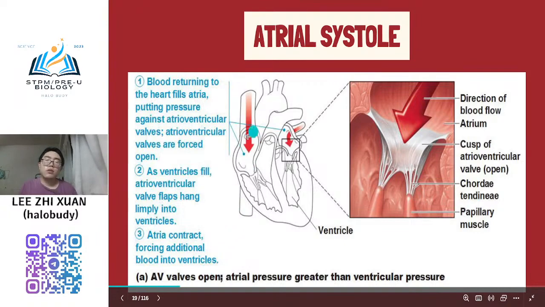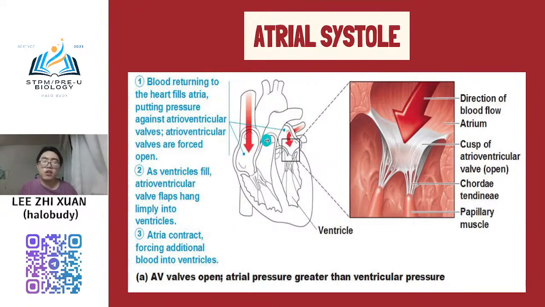So the main function is to make sure all the blood in the atrium enters the ventricle until it is full. When it is full, later it will go to the next stage. So this main function is to make sure that the blood in the left atrium and right atrium goes to the left ventricle and right ventricle respectively, until the blood in the ventricle is totally full. So this is the function of the atrial systole.